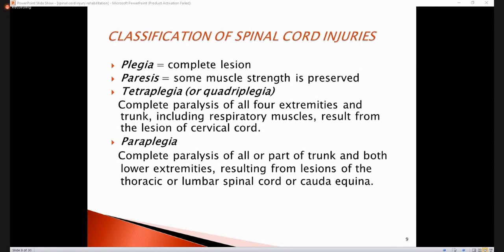So if you find any of these conditions, you can say that the patient has paraplegia due to a neurological level of, for example, T10, T11, or due to cauda equina syndrome.